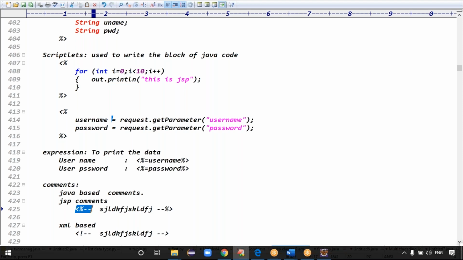JSP is tag based, meaning what? JSP is tag based. This is your data, you can write comments. This is like filter logic, something like this. This is like JSP comments, guys.